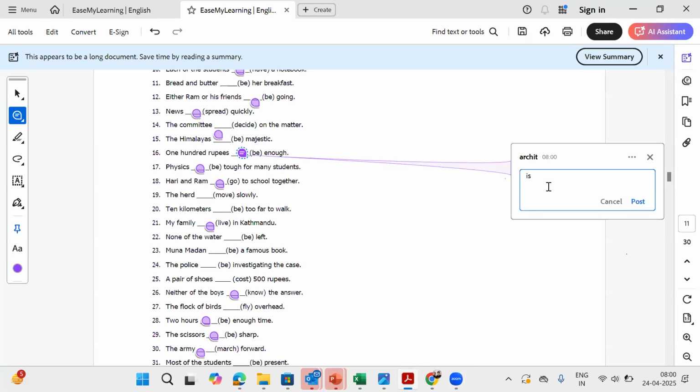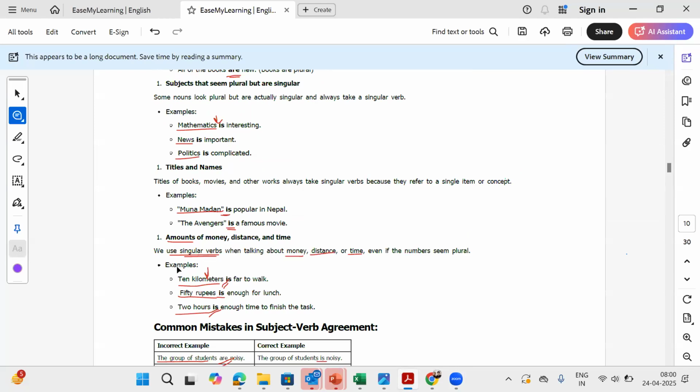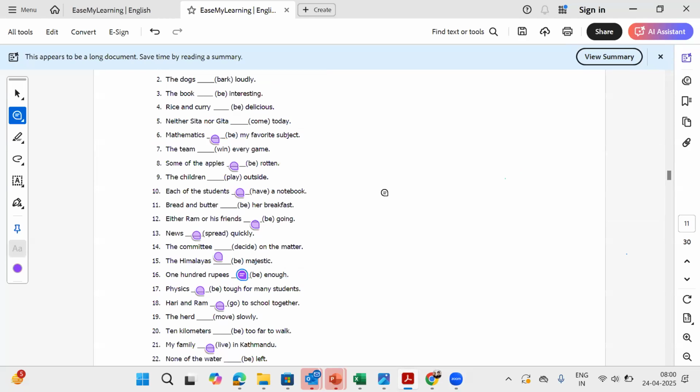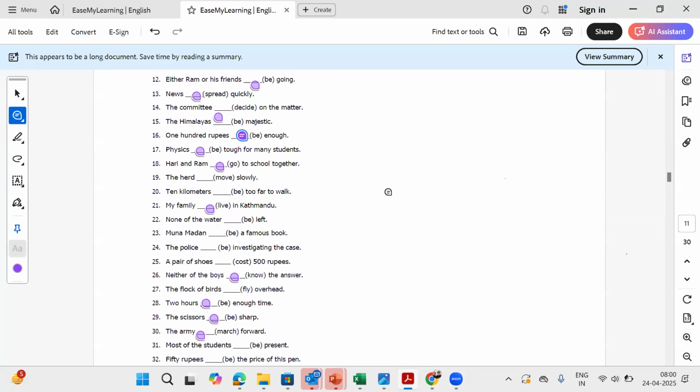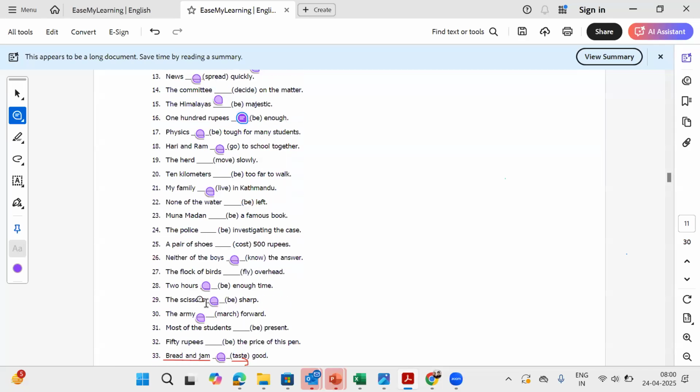The correct answer here is is. Again, present tense, and we are talking about a quantity of money, time, or distance, as we learnt here, which will be singular. The correct option is is. Yes, Manoj had given the correct first answer. Manoj, where were you? Last time you did well. This time you are at the back. Why?